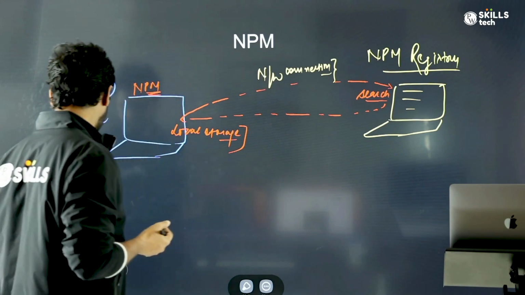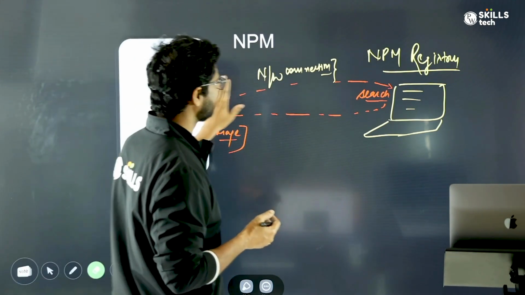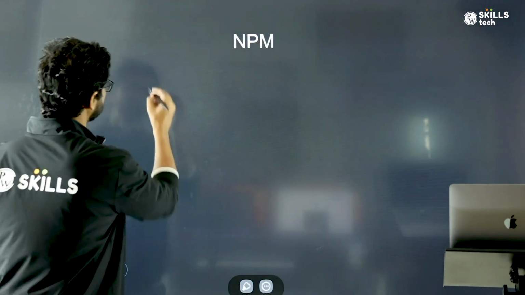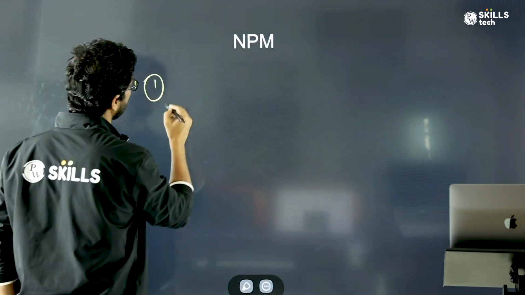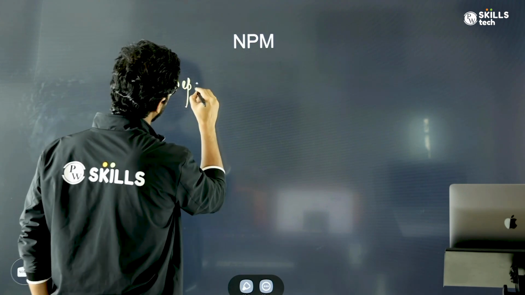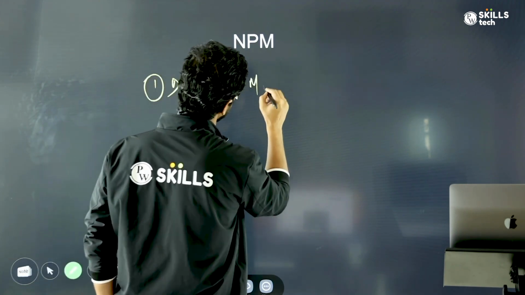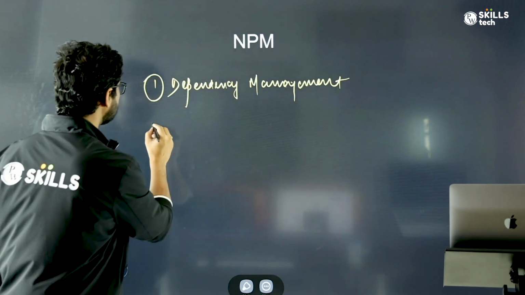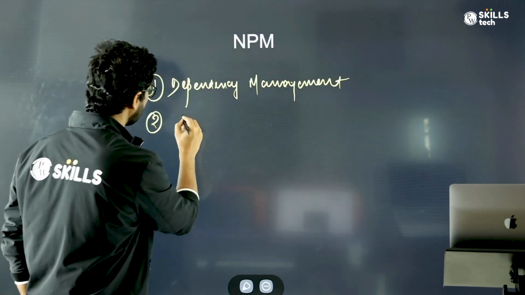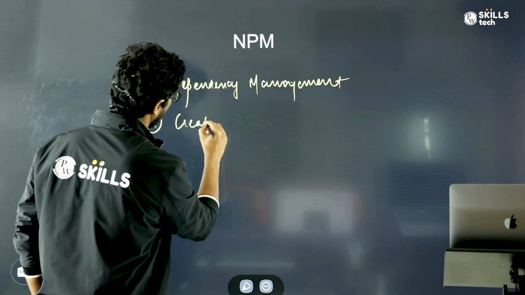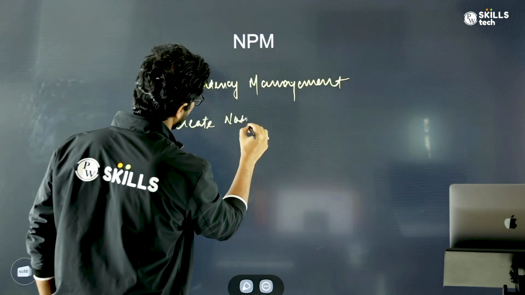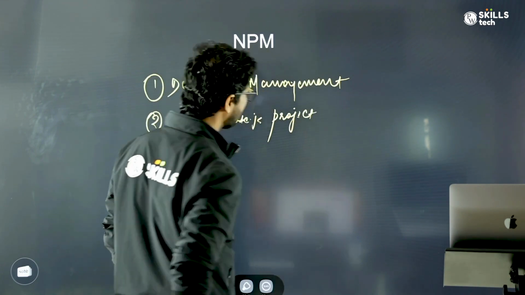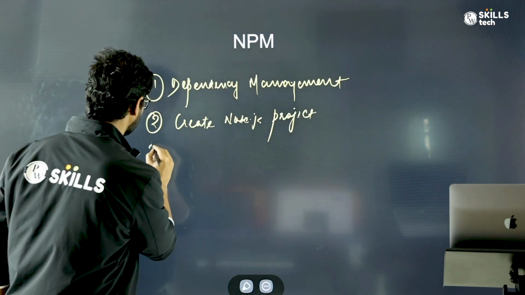But this is just one of the most important things npm does. npm also helps in multiple ways. For example, one is dependency management, which we have talked about. Number two is that it also helps you create a Node.js project. It helps in project management.